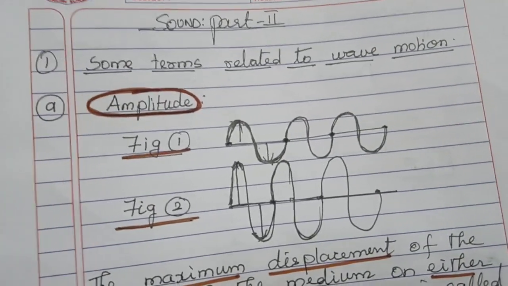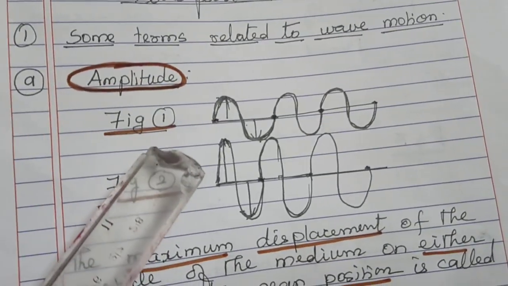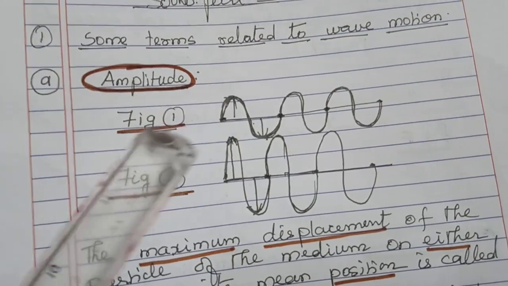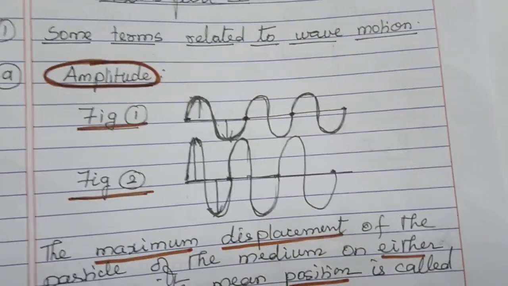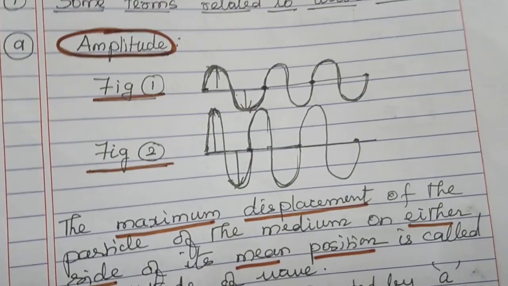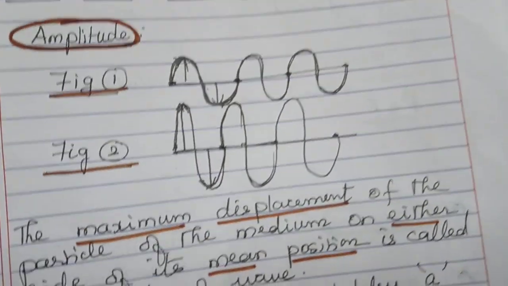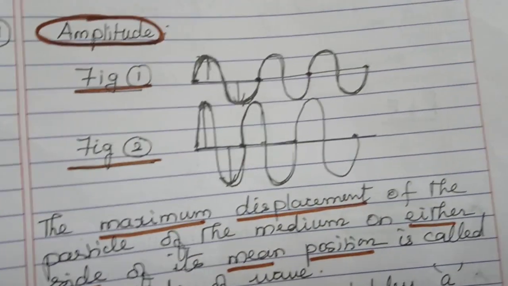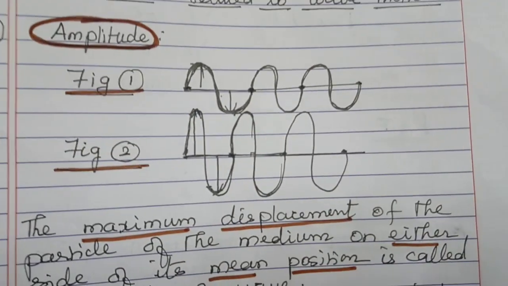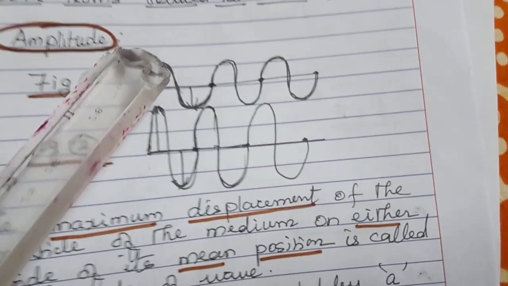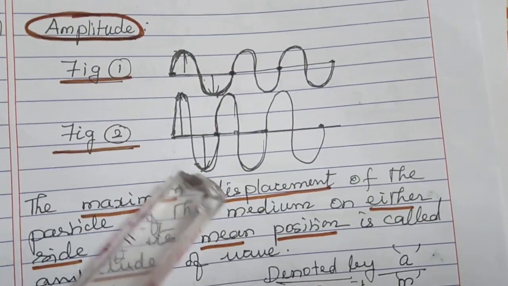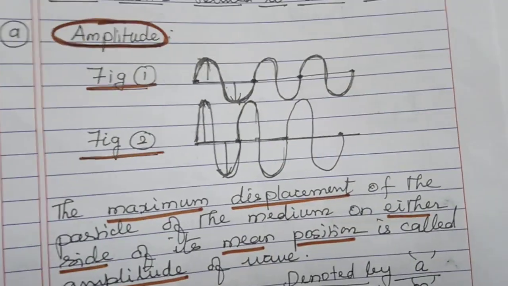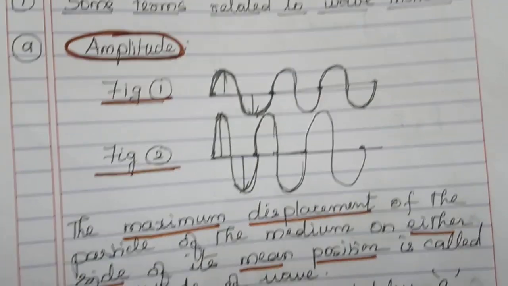Before we learn the meaning of amplitude, I want you to go through figure 1 and figure 2. Are you able to compare figure 1 and figure 2? You are seeing the waves, how they are transmitted. You already know what one wave is. One wave consists of one crest and one trough. But still there is a difference between figure 1 and figure 2.